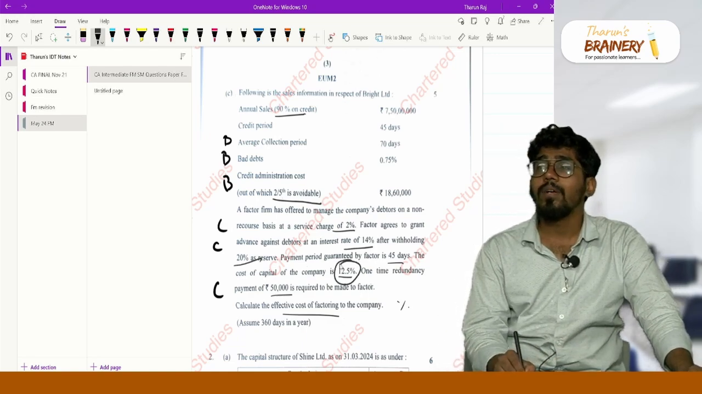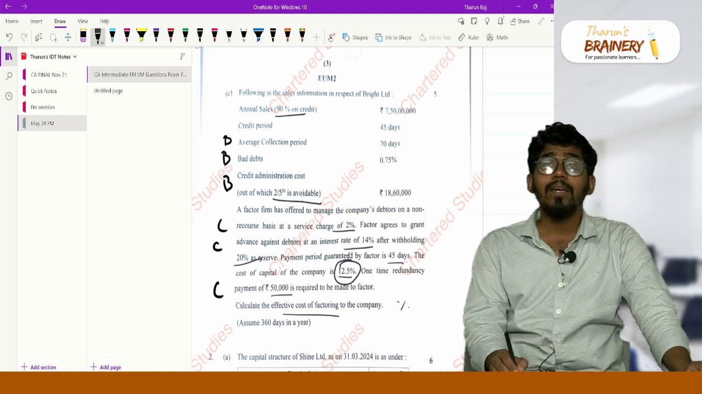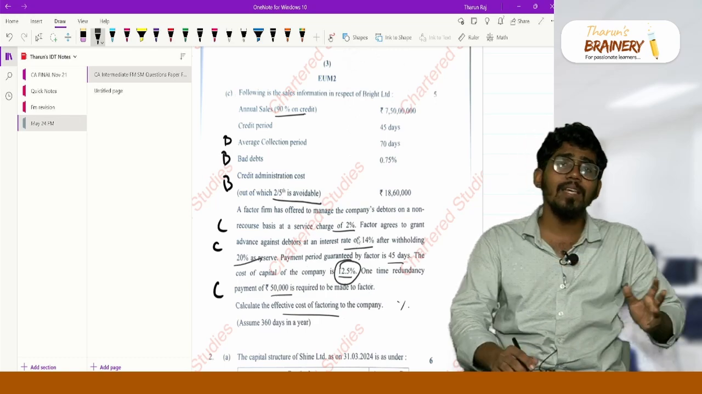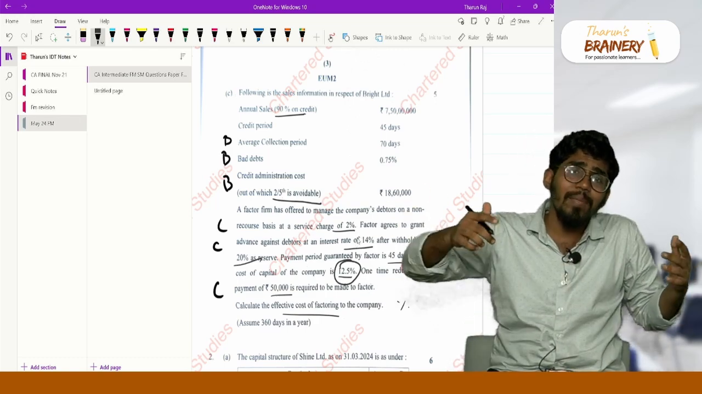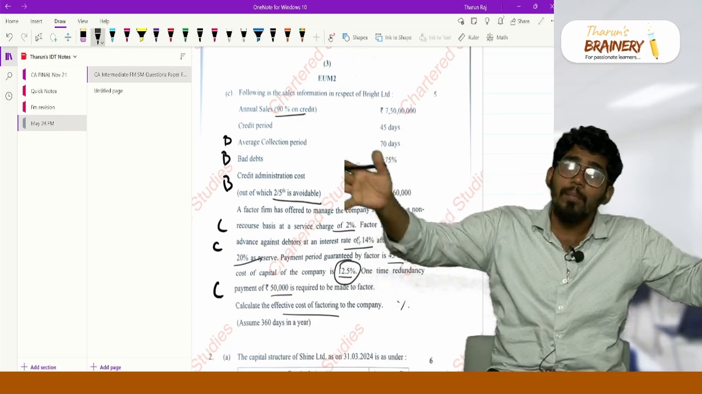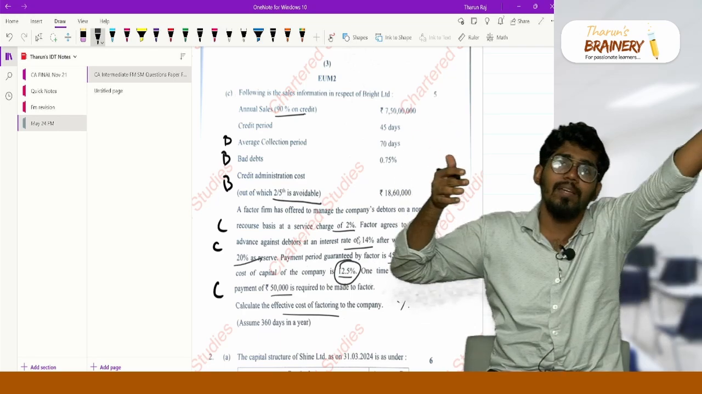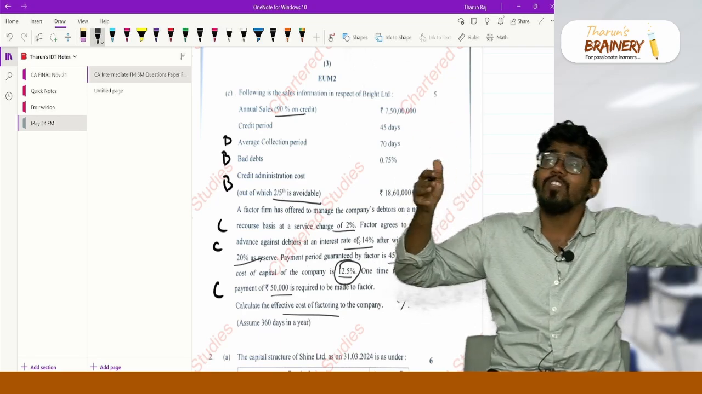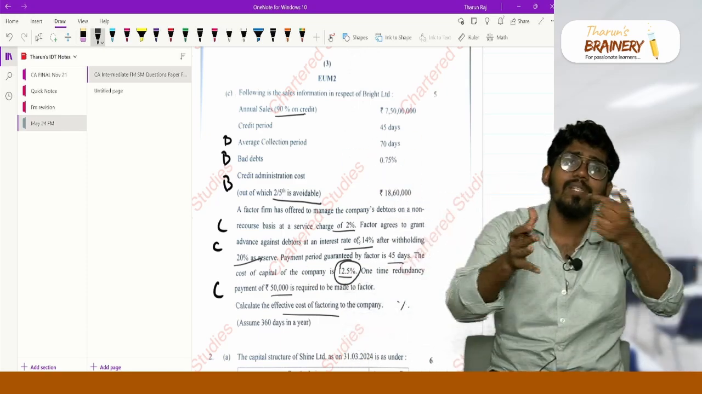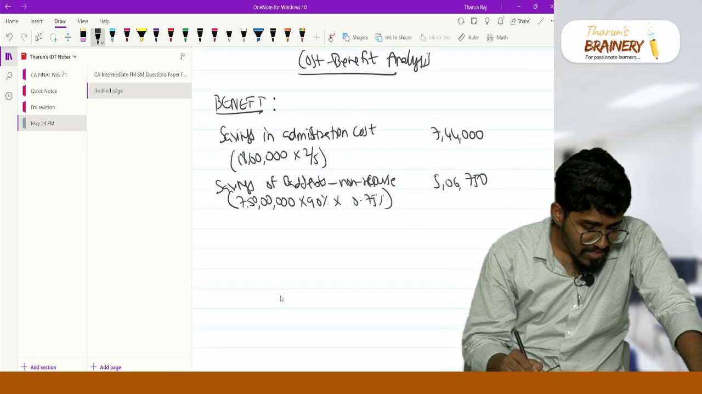See, in management of debtors and credit policy selection, what we were seeing is that with 30 days this is the investment in debtors, and with 60 days this is the investment in debtors. So when my credit period is increasing, my investment in debtors will also increase. Because my investment in debtors is increasing, my interest cost is also increasing. That is a cost there, correct? Because the debtor period is increasing. Here the debtor period is reducing, so this is becoming a benefit. So this is my benefit.